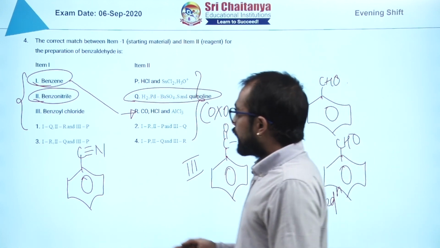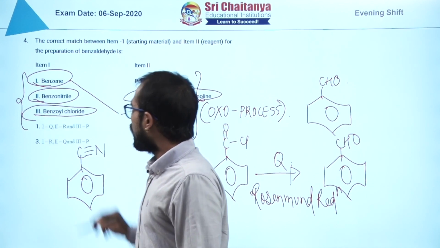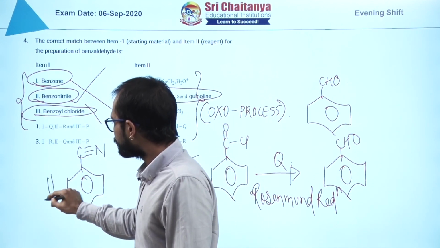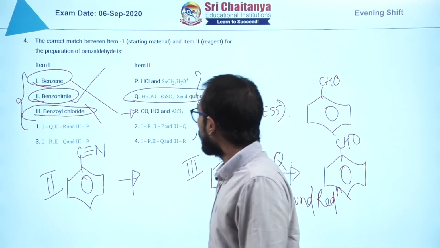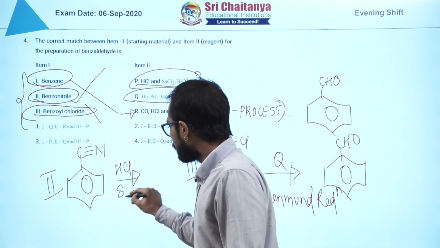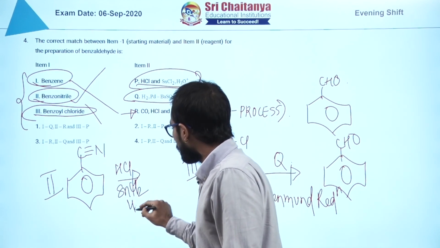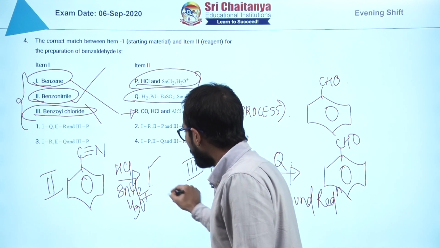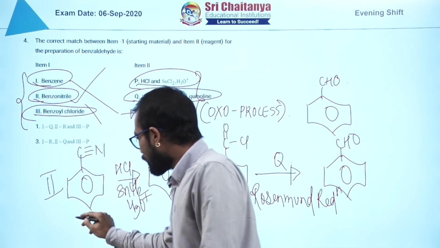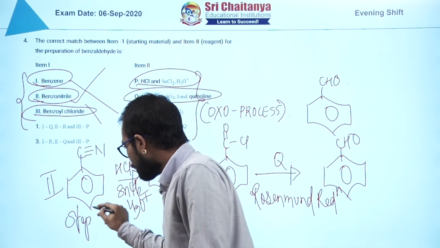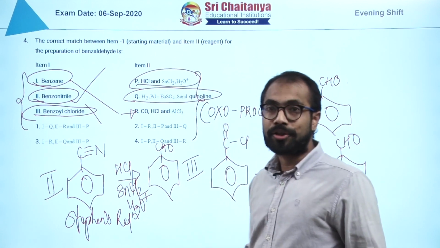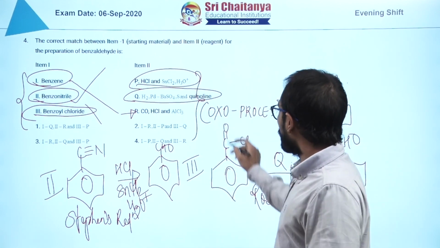Now what else? Okay, benzoyl, we have done this one, this is left, this is my 2. You put here this particular set of reagents. You are going to get benzaldehyde. Now this is basically your Stephen reduction. So name reactions are pretty much important, as you can see here. This is also a name process.